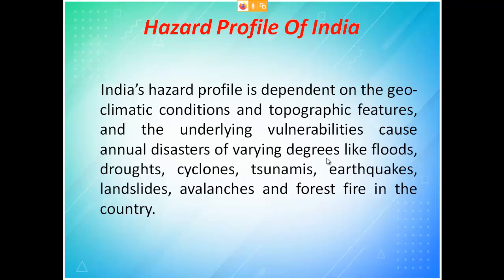Okay, and the underlying vulnerability causes annual disasters of varying degree like flood, drought, cyclone, tsunami, earthquakes, landslides, avalanche, which is nothing but the breakage of a very huge piece of ice that is suddenly released into the water surface. So all this will happen only in the Himachal Pradesh region, where a very big piece of ice suddenly collapses and falls inside the river, obviously the water level will increase and thereby flood. There is a chance for flood and all.